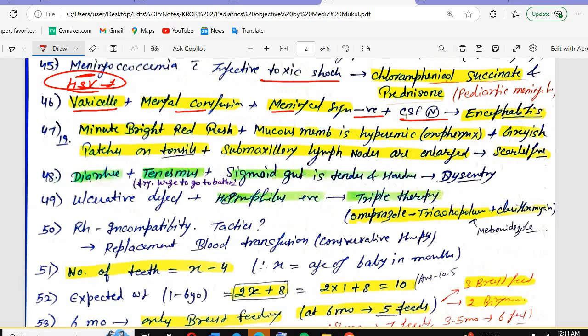The next one, with a minute bright red rash, mucous membrane is hyperemic, oropharynx, plus grayish patches on the tonsils. Submaxillary lymph nodes are enlarged, with grayish patches on the tonsil. What does it mean? And with a minute bright red rash. Tell me firstly about the scarlet fever.